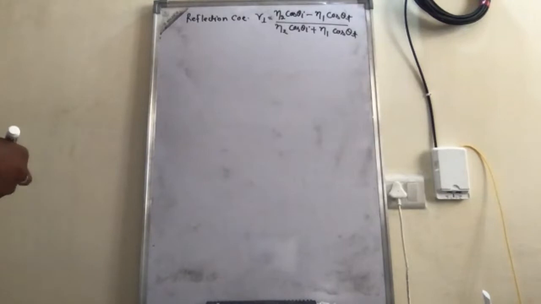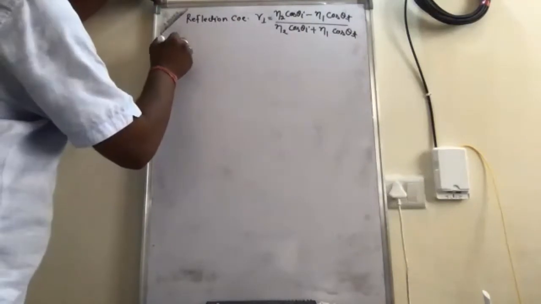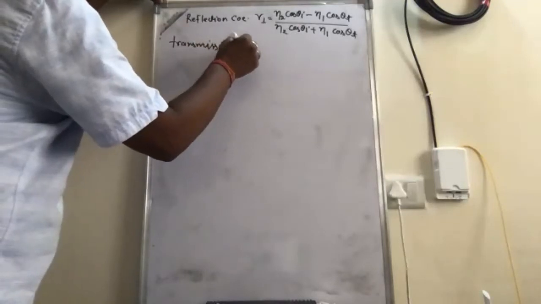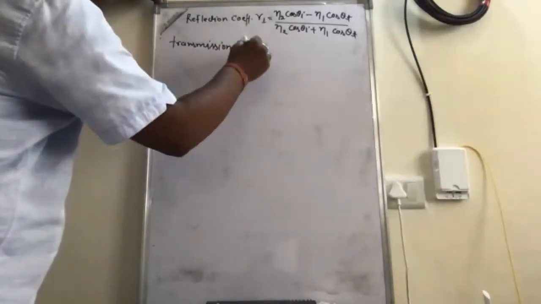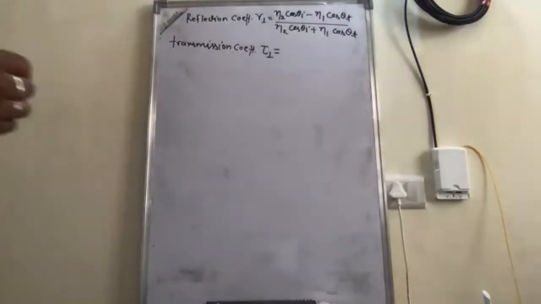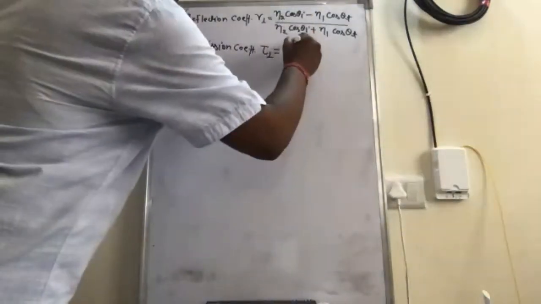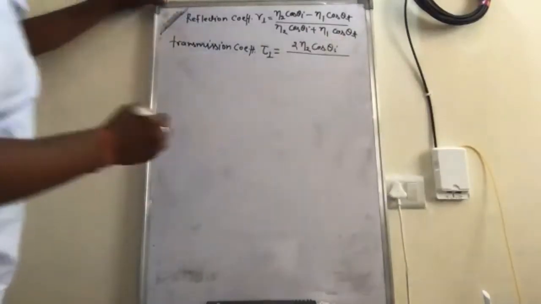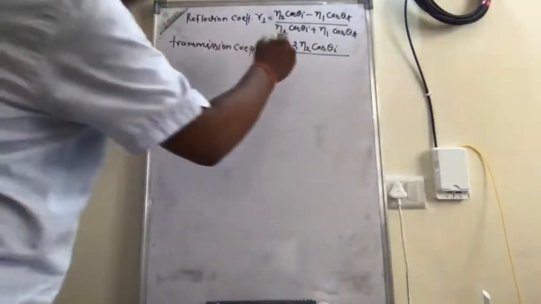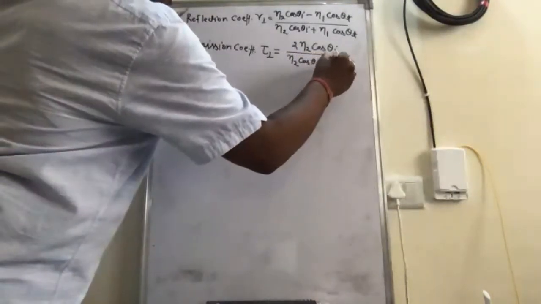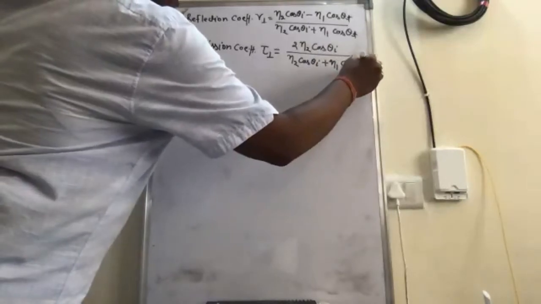This is for the reflection. Similarly, for the transmission coefficient, that is given by tau perpendicular, and it is given by 2 eta 2 cosine of theta I divided by the same denominator, eta 2 cosine of theta I plus eta 1 cosine of theta t.